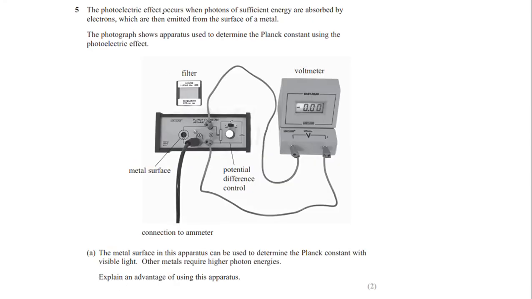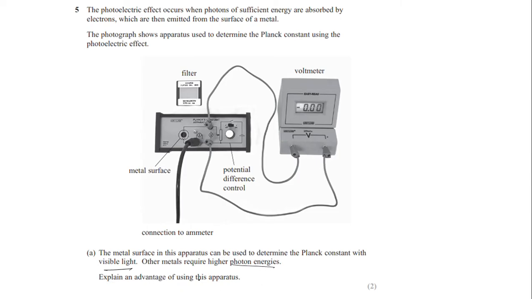The photoelectric effect occurs when photons of sufficient energy are absorbed by electrons, which are then emitted from the surface of the metal. The photograph shows apparatus used to determine the Planck constant using the photoelectric effect. So this is some apparatus. This is the metal surface, potential difference controller, connection to the ammeter, filter, voltmeter. Fine. The metal surface in this apparatus can be used to determine the Planck constant with visible light. Other metals require higher photon energies.